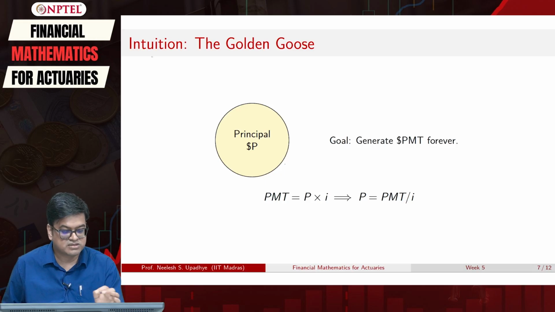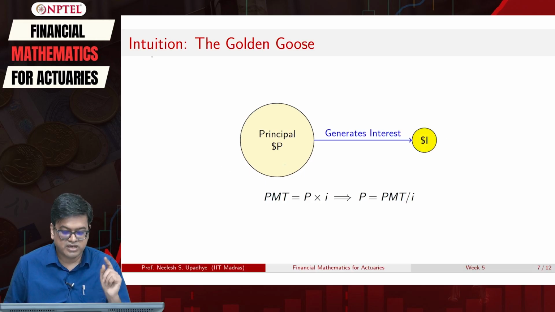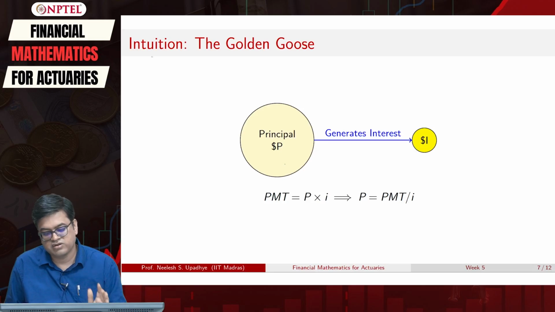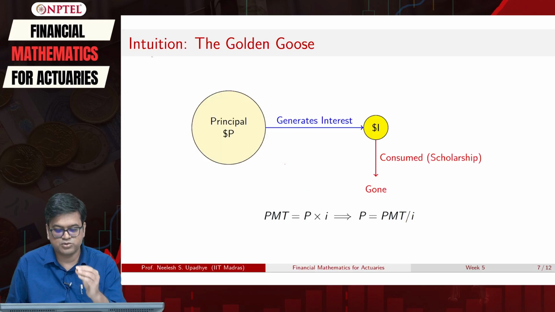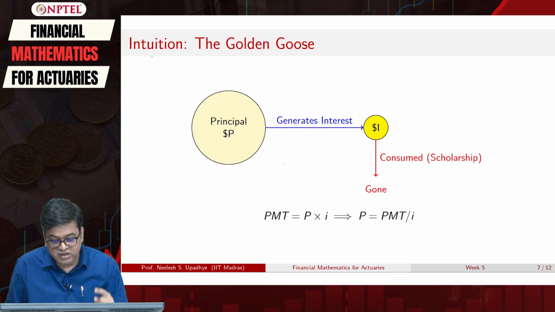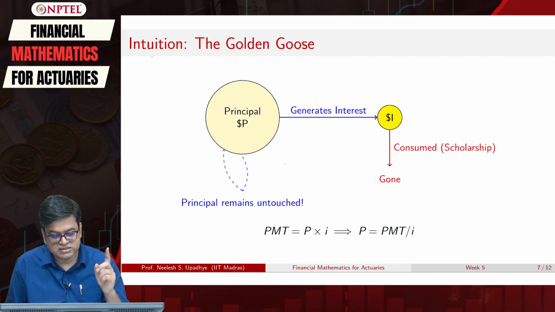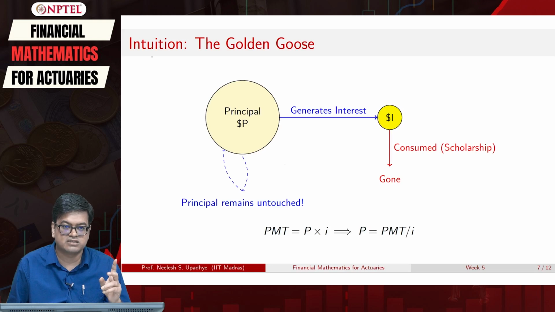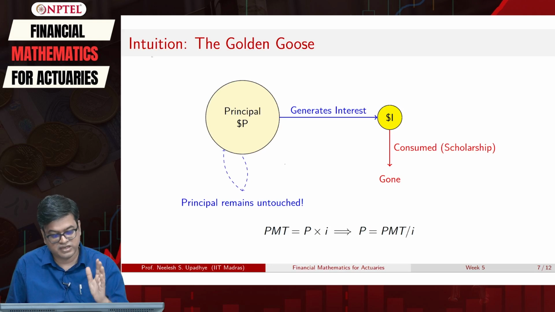So what will this particular golden goose do? It will generate an interest of $I. This $I is always given away. It's consumed as a scholarship because we are giving this as a scholarship fund. However, as long as this principal remains untouched, we are safe.